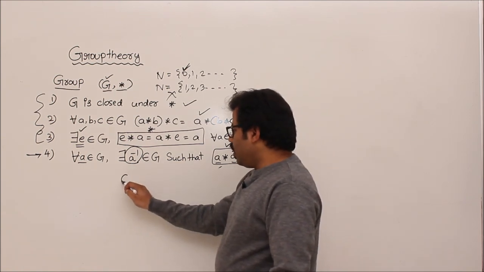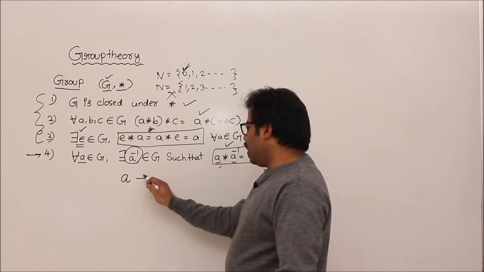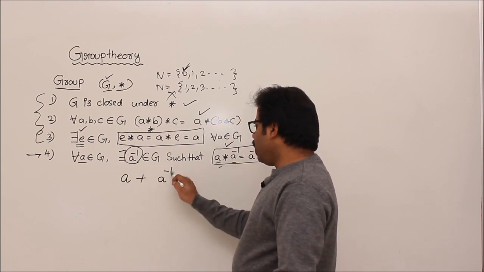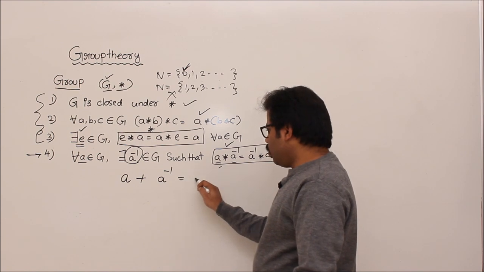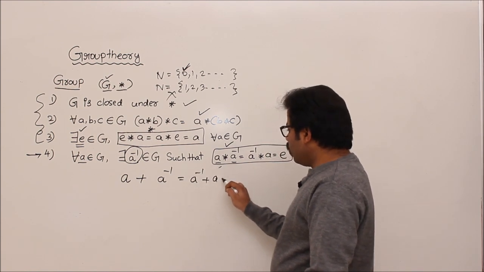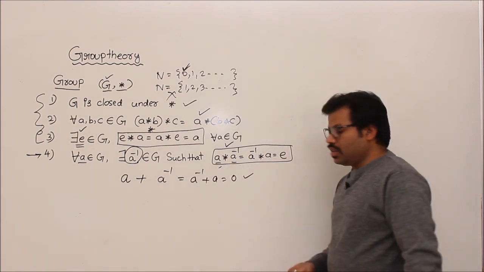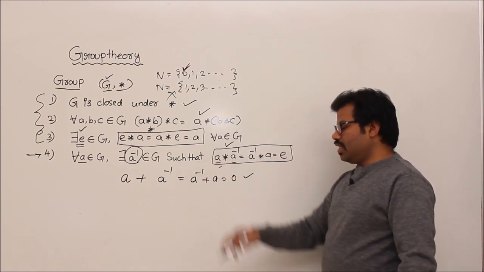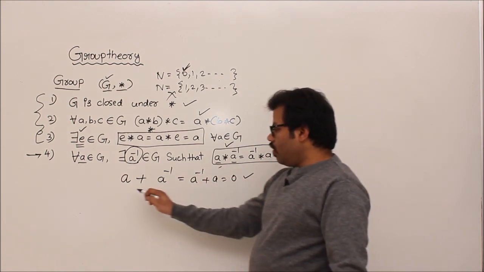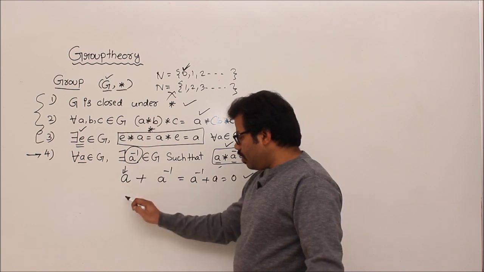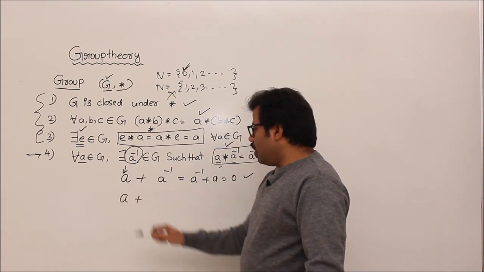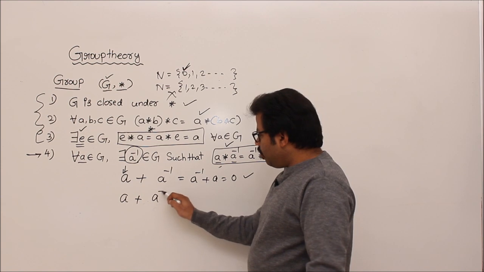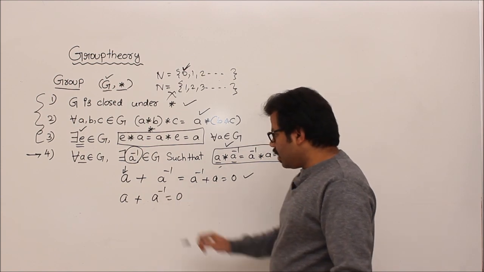Example, let's say the inverse of A is A inverse. Okay. Then what is the property? A plus A inverse equals A inverse plus A equals 0. We should show it. If you show such an element, then we can say that there is an inverse element. Let me take a random element A, and its inverse is A inverse. A plus A inverse equals 0 in mathematics.